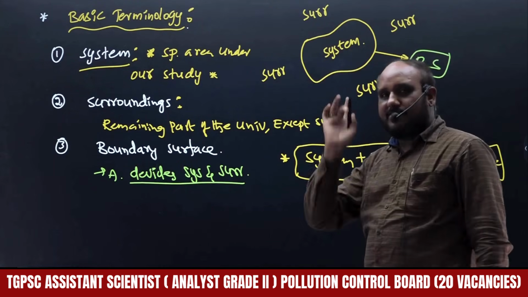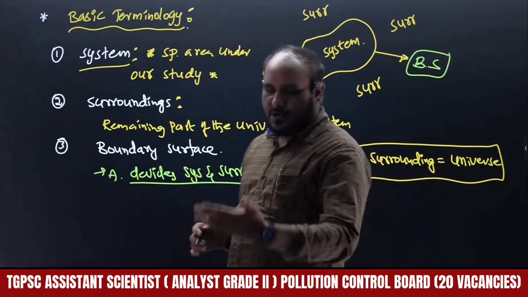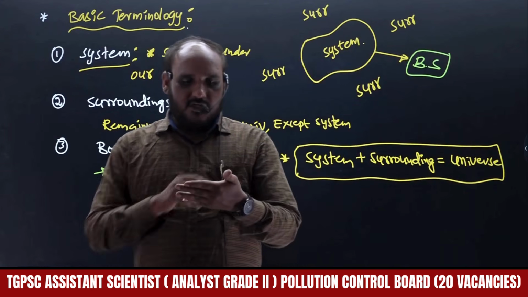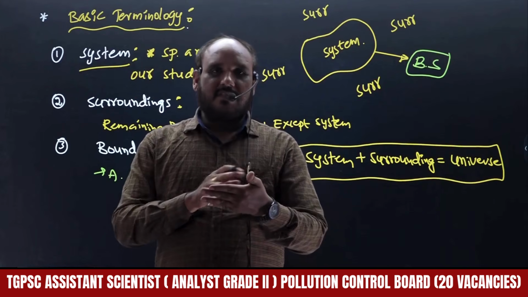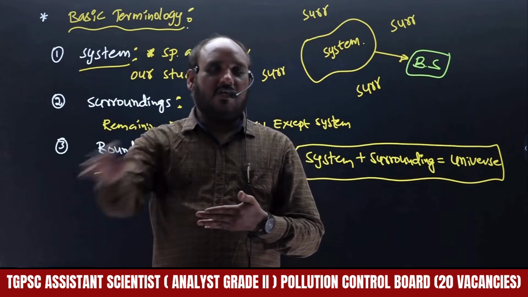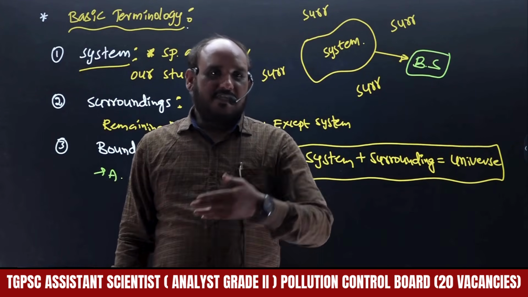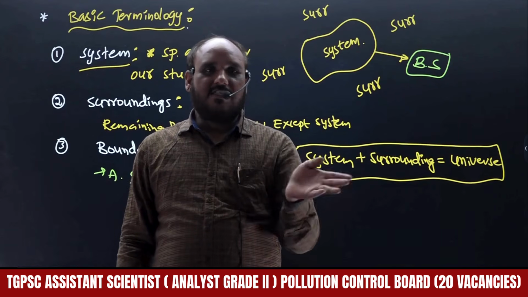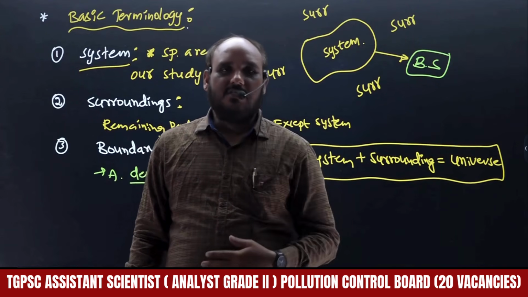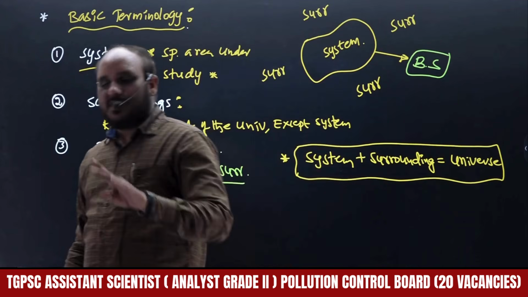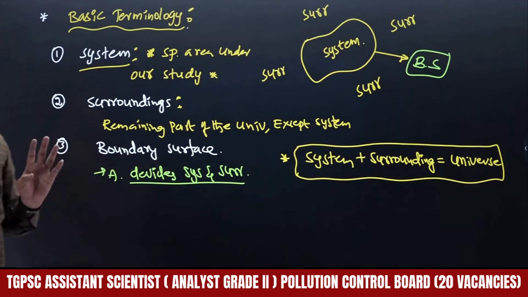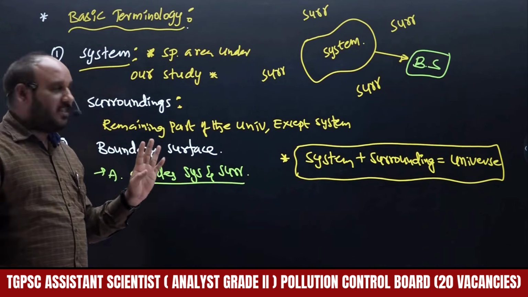Simple, we have to understand. Whatever is under our observation, for example, you are going to see the notes, right? Your notes is the system. The rest of the people around you are surroundings, right? So the benches are the area which divides you and others, that is called boundary surface. Boundary surface conditions also we have to know. So how many types of boundary surfaces are there, right?